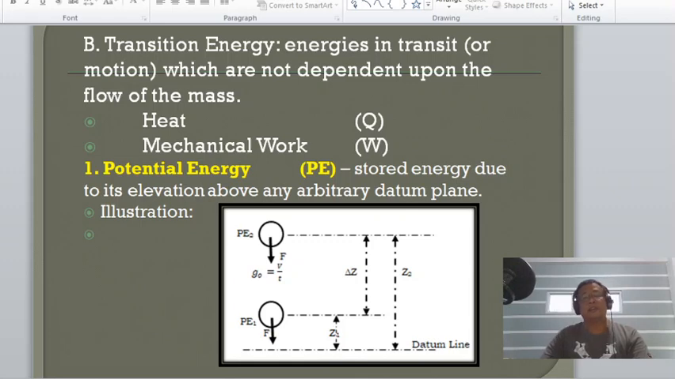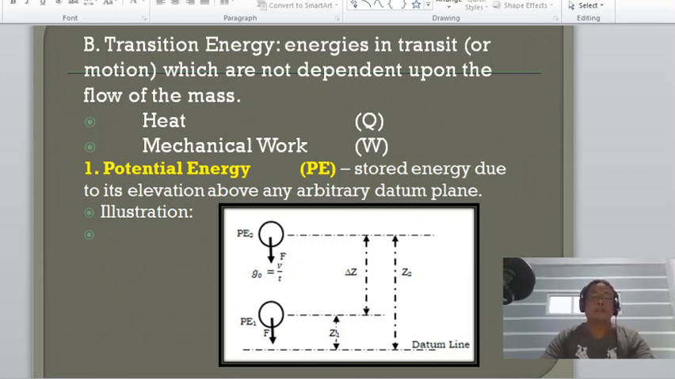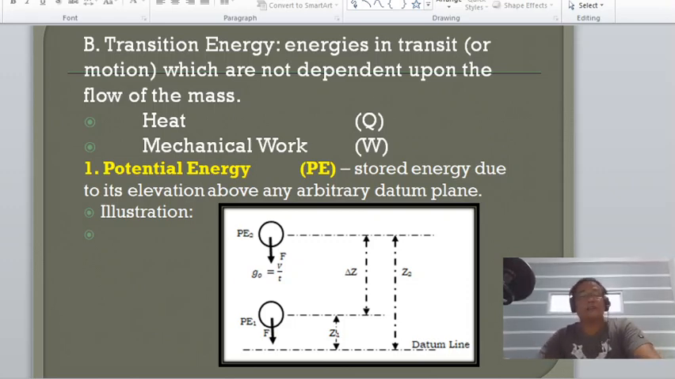So this energy is due to the elevation of the body or the system. Okay? So the higher the change in elevation of the system, the higher the value of the potential energy. So potential energy depends on the elevation of the object or system. Okay?